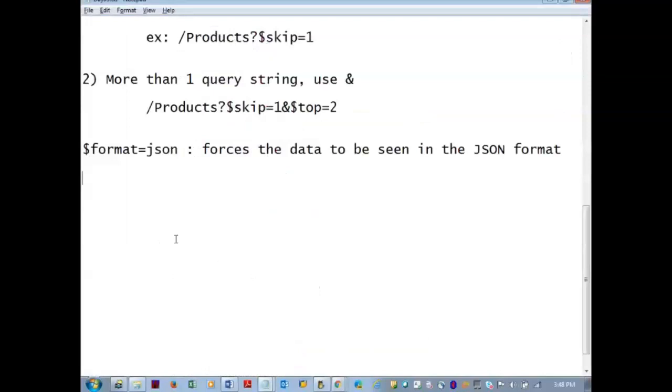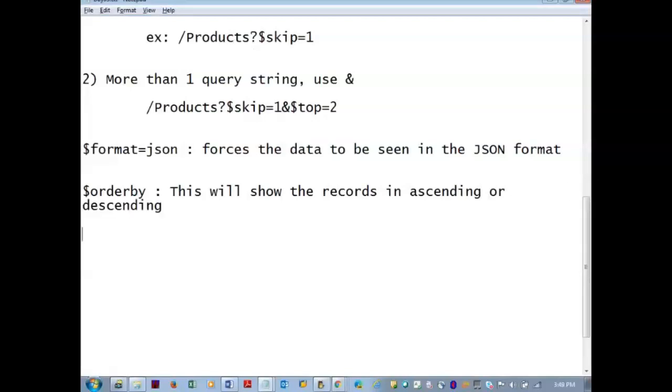So there is a query string $orderby, ascending or descending. So slash entity set question mark $orderby is equal to property name.